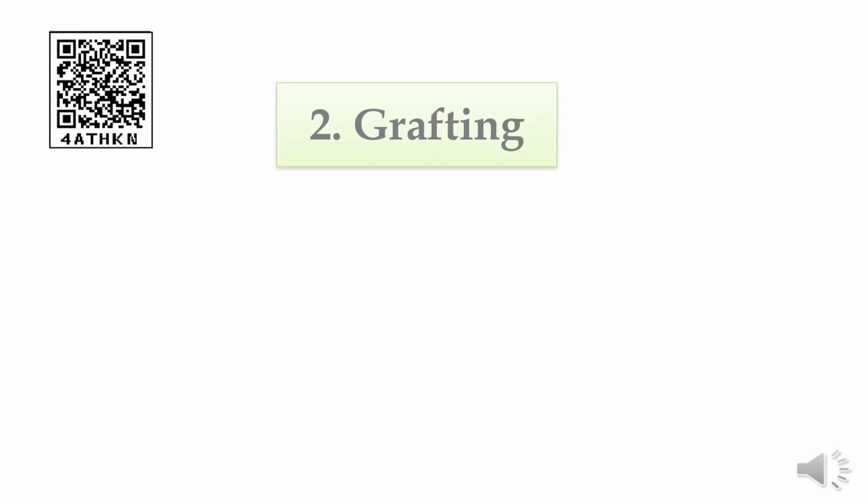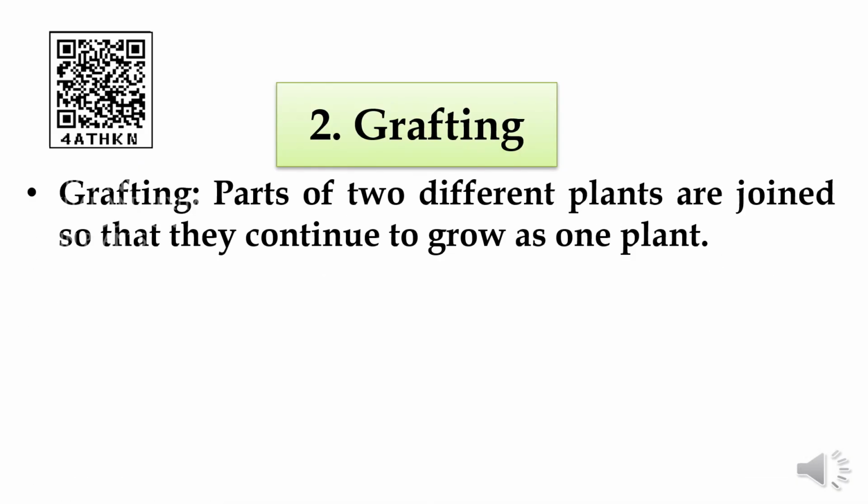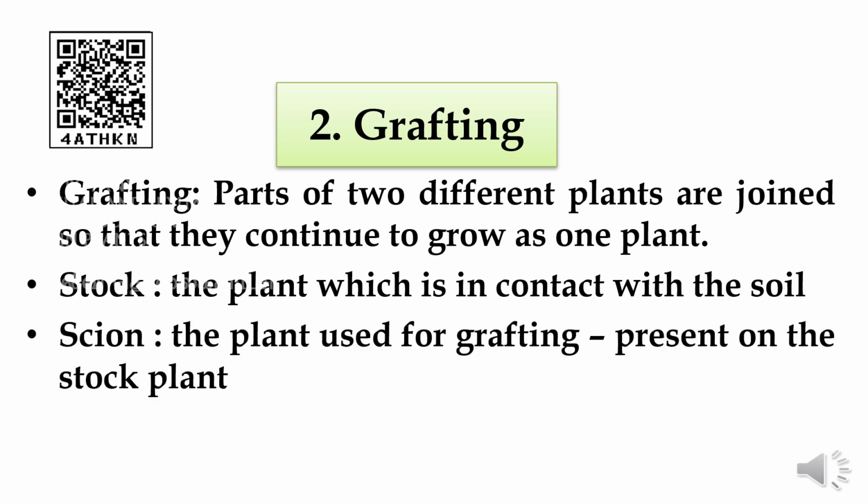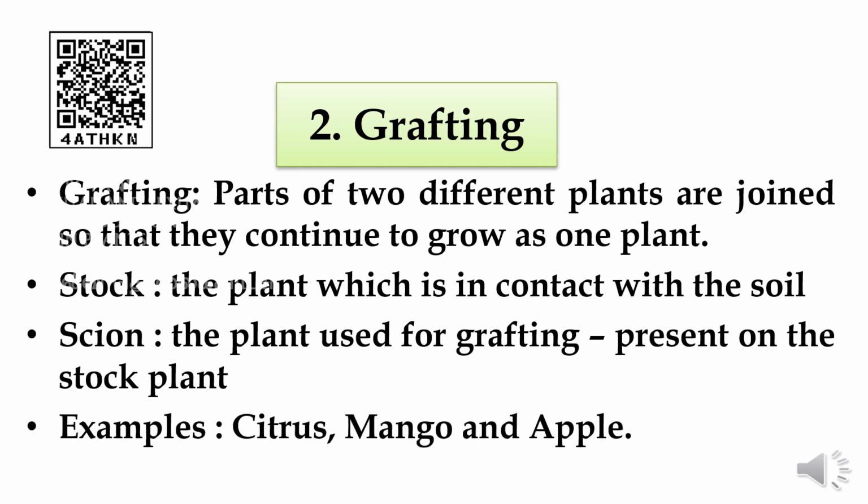Next one is grafting. Parts of two different plants are joined here. Two different plants are joined so that they continue to grow as one plant. Stalk, the plant which is in contact with the soil, is called as stalk. Scion, the plant used for grafting, present on the stalk plant. So these two words you have to understand properly, students, then only you are able to understand the grafting.